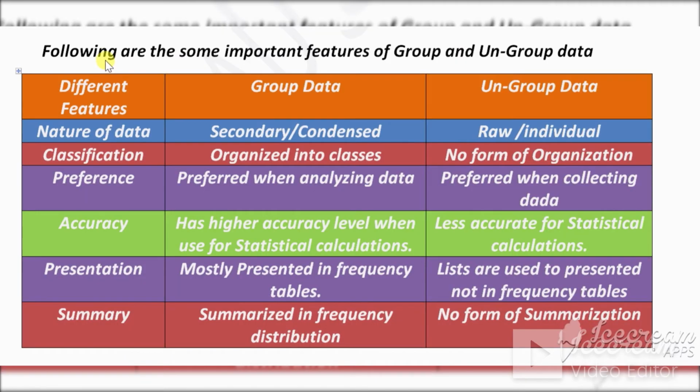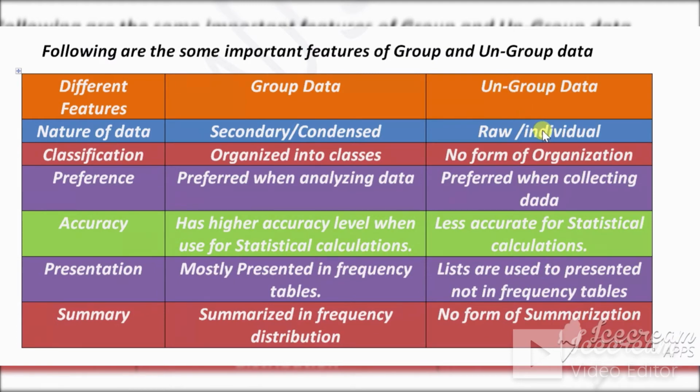Now I will explain some important features of group and ungrouped data. These features are about group data and these about ungrouped data. First, the nature of data. The nature of group data is secondary, or condensed data. The nature of ungrouped data is raw data, or we can say individual data.